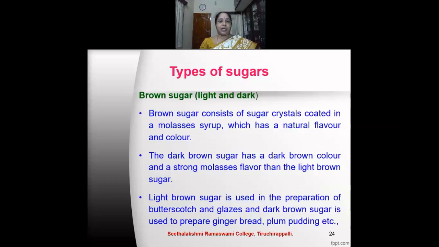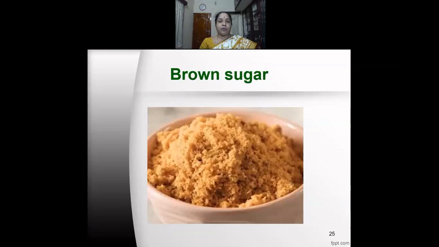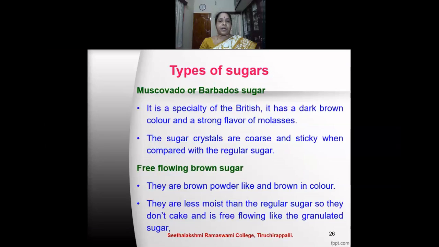Brown sugar, light and dark. The brown sugar consists of sugar crystals coated in a molasses syrup, which has a natural flavor and color. The dark brown sugar has a dark brown color and a stronger molasses flavor than the light brown sugar. Light brown sugar is used in the preparation of butterscotch and glazes, and dark brown sugar is used to prepare gingerbread and plum pudding. What we call the brown sugar or the nattu chakare.